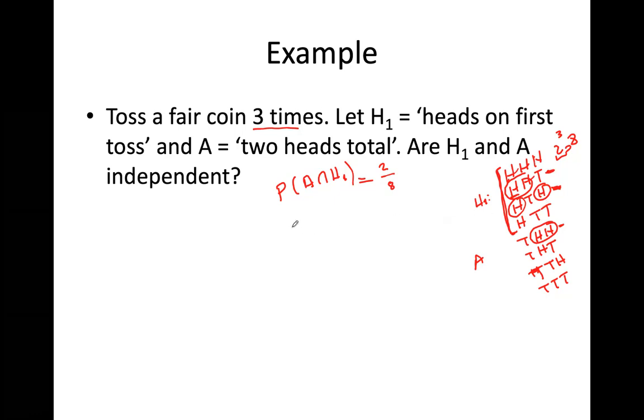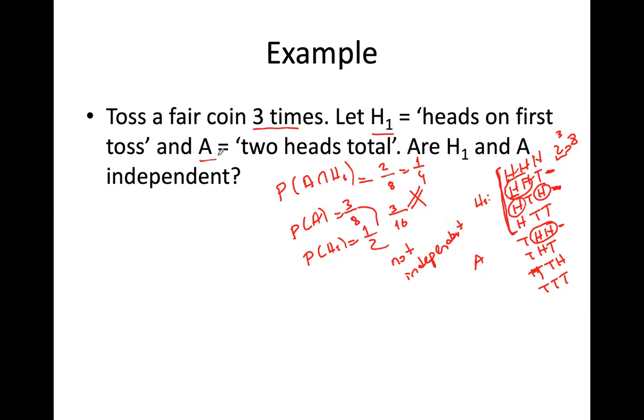Okay, how about PA? What is PA? We said it is 3/8, 3 possible outcomes out of 8 outcomes, and PH1 will be 1/2, right? So half of the possible outcomes are going to have first toss as heads. So what is the multiplication of these 2? It is 3/16. What is this? 1/4. So these 2 are not equal, so they are not independent from each other. Okay, so that means knowing H1 will affect the probability of A.